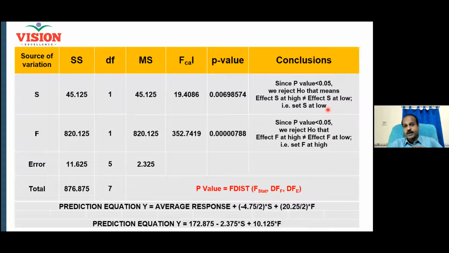All of you understand how we optimized? Yes. The levels you have chosen. You have understood that in your company there are only two levels possible. Either I can set the speed at 1000 RPM or 1200 RPM. No other option exists. So as of now, 1000 is the best, right? And now similarly for F also the p-value is less than 5%. So I need to reject the null. So how to select the level for F?